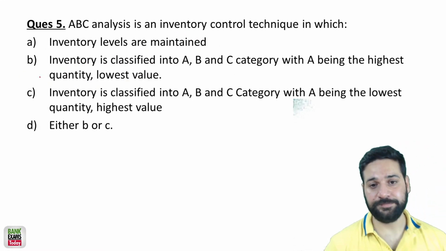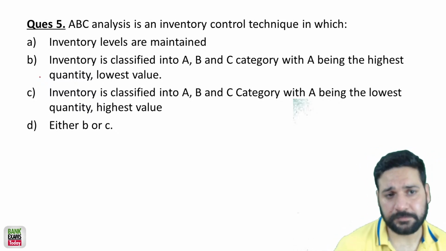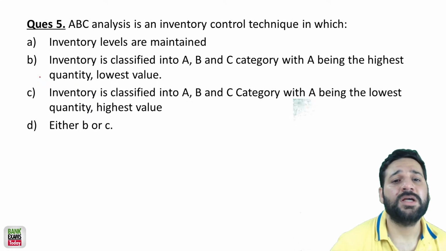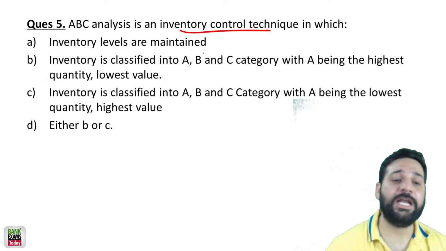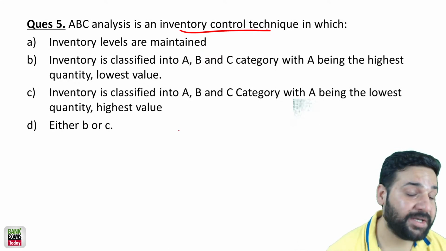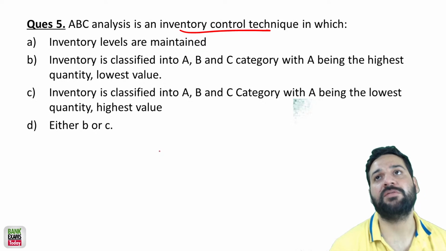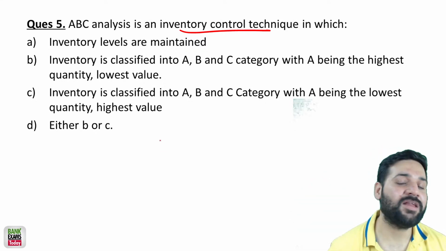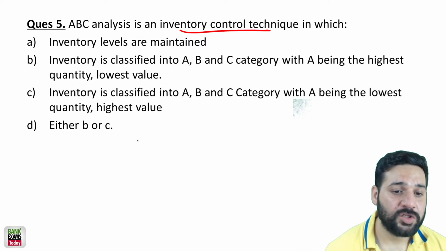ABC analysis. So very, very important. This is the inventory control technique in which you divide your inventory into parts. You categorize your inventory. So let's say you are building a house.